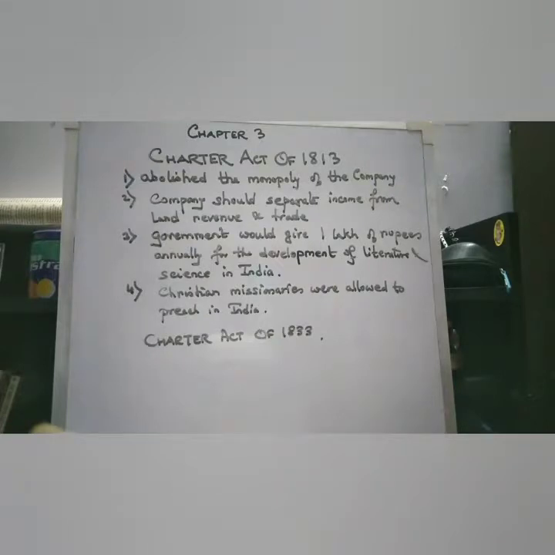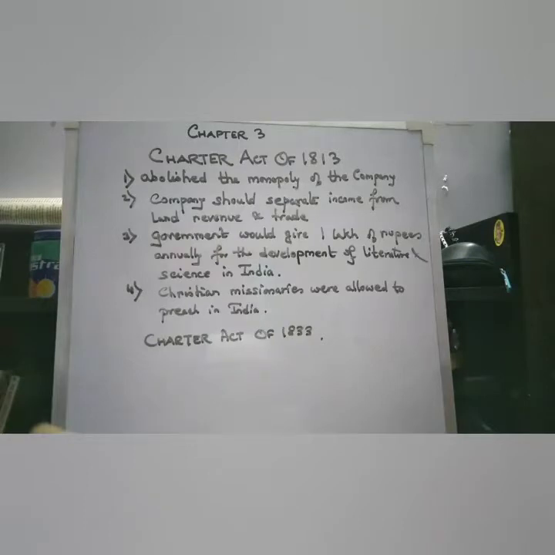And we see that with the Charter Act of 1833, the company's power further decreased, because the Charter Act of 1833 provided that the company had to wind up its operations in India. The Governor General now had full control over all military, revenue and civil affairs of the company.